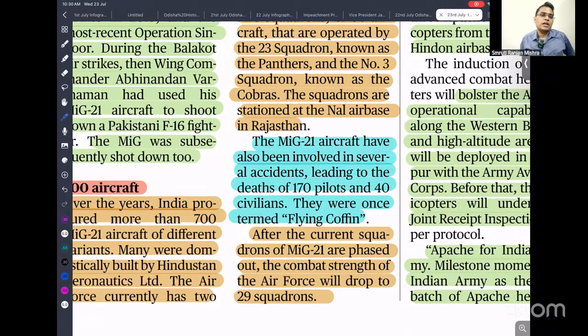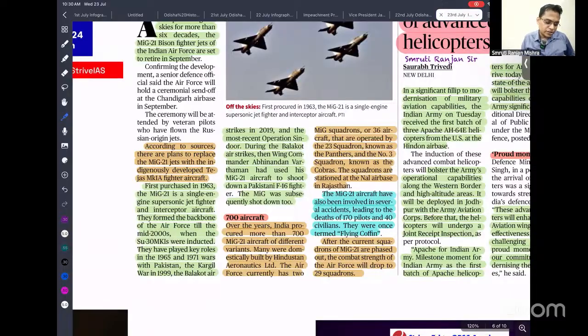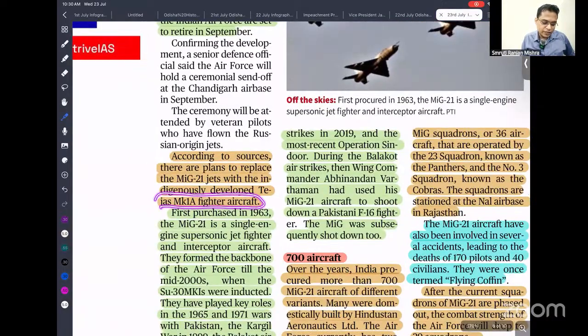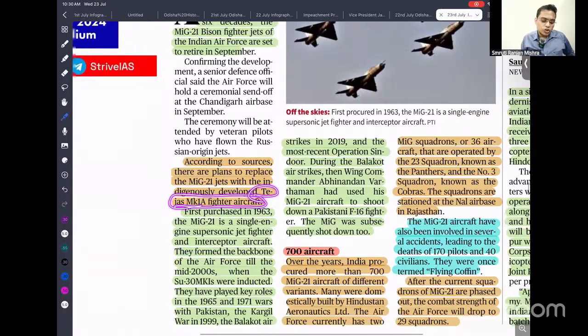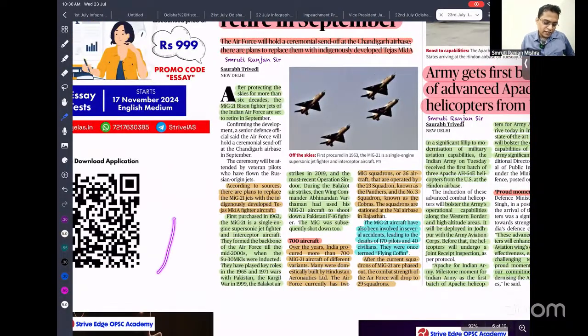Currently we are operating only 2 squadrons, and they are going to be replaced by our Tejas Mark 1A. This is an interceptor aircraft. Basically, the role of an interceptor aircraft is to protect our territory from any enemy attack. Their main aim is to patrol within India.